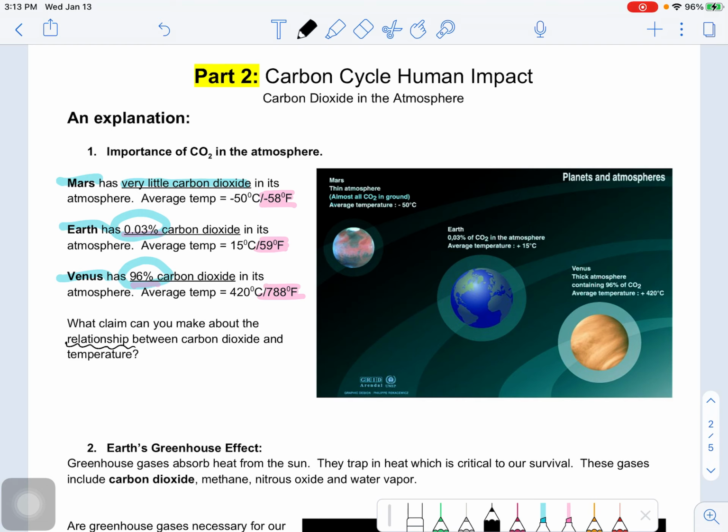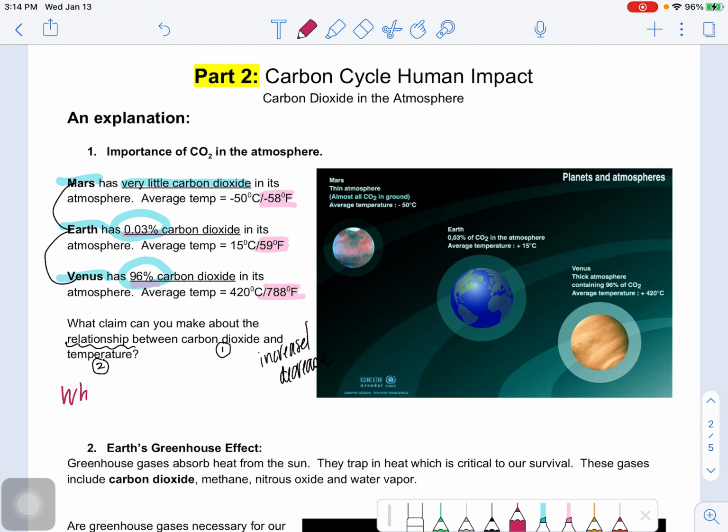And remember, whenever we talk about a relationship, we're looking at if this changes, if this facet 1, so if carbon dioxide changes in this way, how is temperature, part 2, being impacted? And we like to use those words increase and decrease. So that's what we're thinking about. So if we just look here, we're talking about carbon dioxide going up. So we're going to use that as our outline.